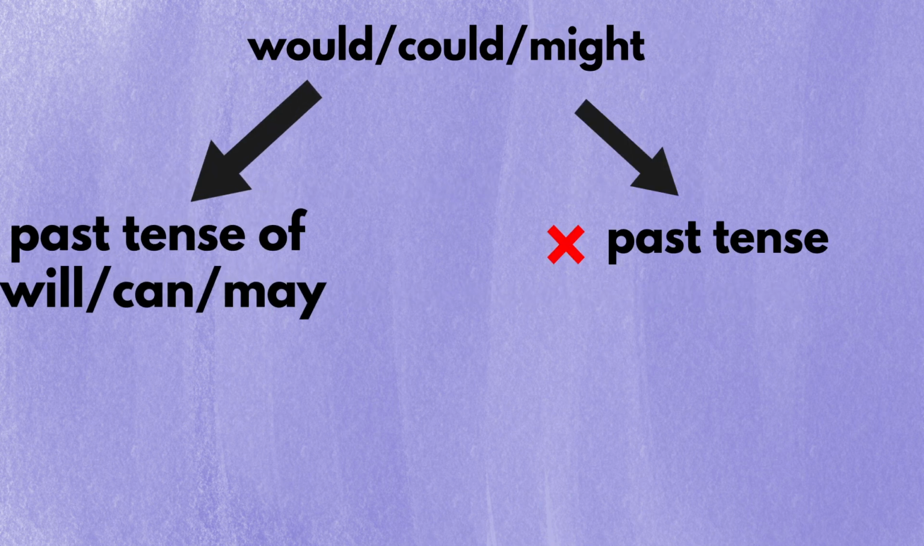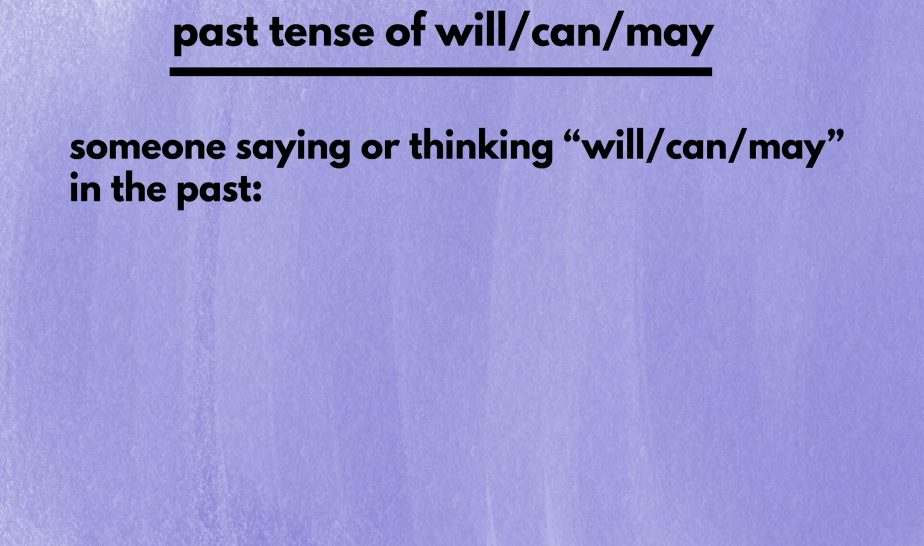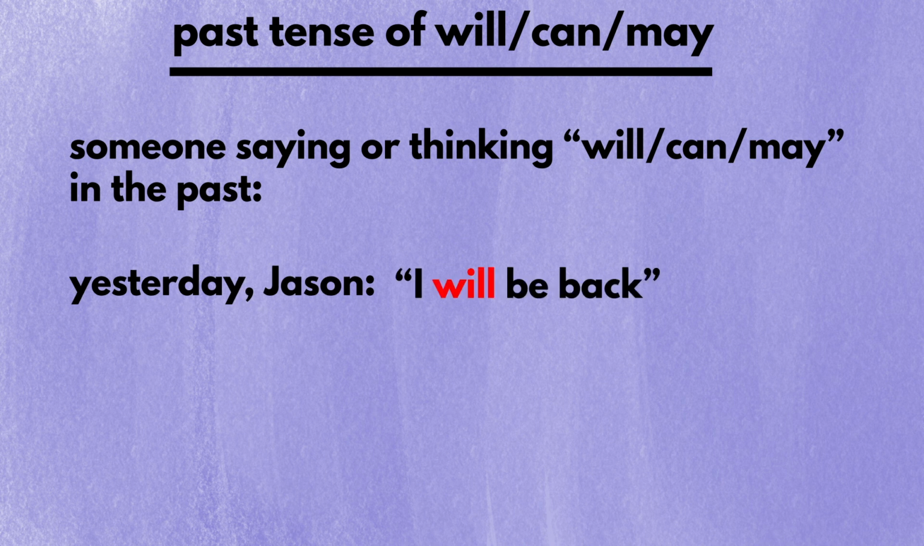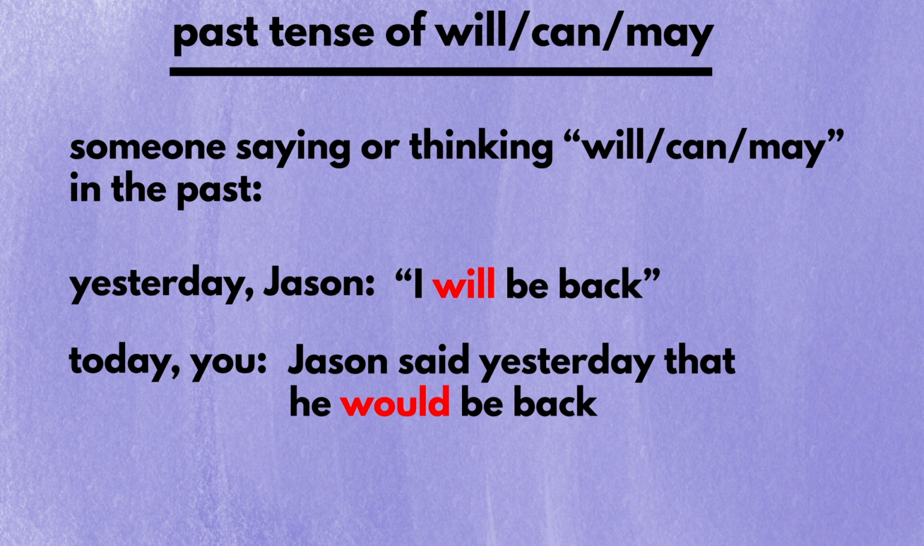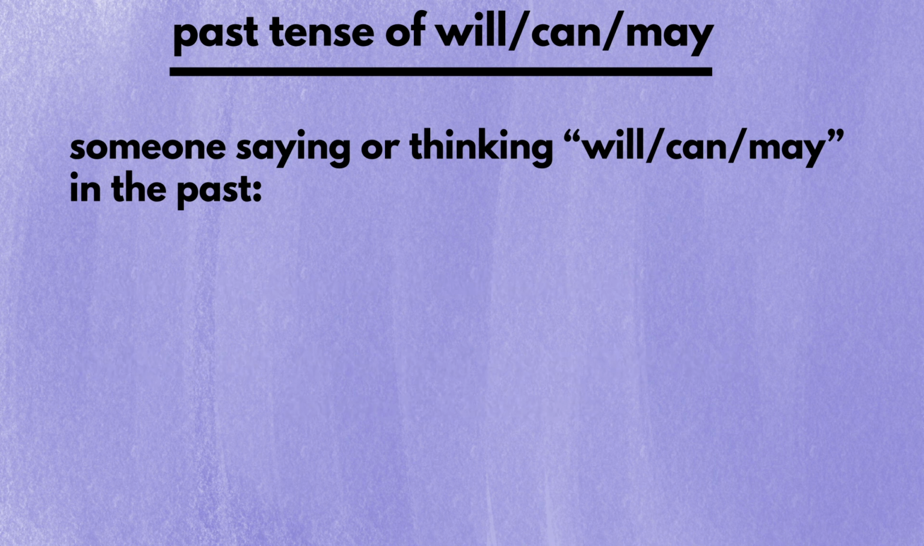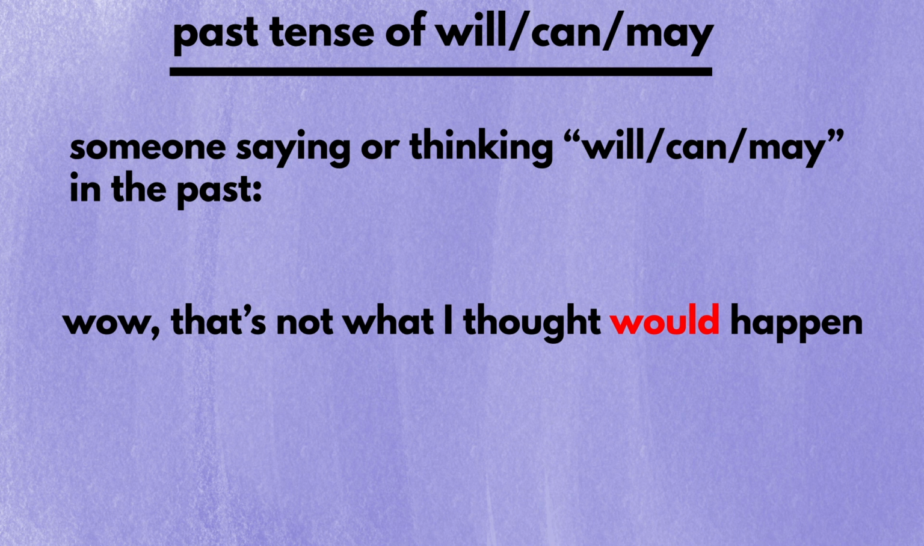Okay, now let's move on to talk about the cases in which would or could or might do talk about the past time. It is when you're talking about someone saying or thinking will or can or may in the past. For example, if you heard Jason saying, "I will be back," yesterday, and you're telling your friends what you heard, you would say, "Jason said yesterday that he would be back." Take another example. Let's say a situation did not go the way you planned. If you wanted to tell this to people, you say, "Wow, that's not what I thought would happen." Alright, we're now done with the modals. Let's move on to the last confusing thing, the passive voice.